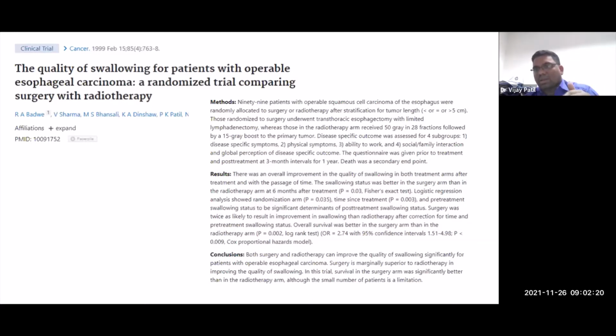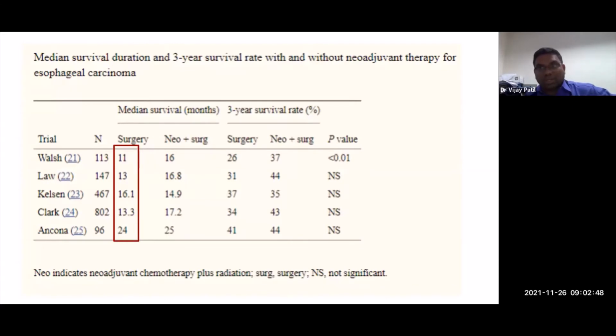Second, in this study, there was a marginal survival benefit for using surgery over radical radiation alone. Whether it would stand for chemoradiation, we don't know. But in comparison to radical radiation alone, surgery was better. So the data from our country at least shows that surgery has a better impact on quality of life of these patients and has a minuscule benefit over radiation. So given a choice in a thoracic tumor and even for a distal tumor, your choice should be surgery for the local therapy.